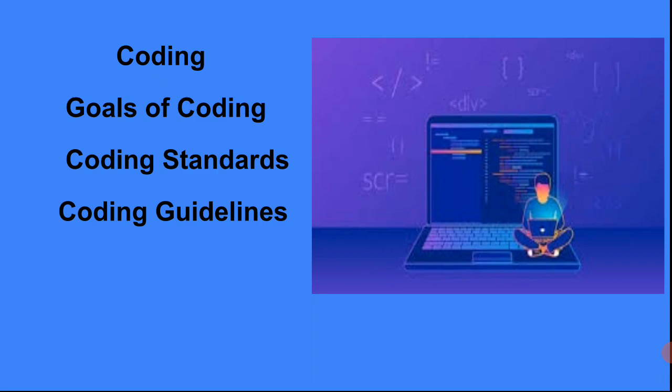Welcome to this session. Coding is one of the most important parts of software development, and it is now studied in software engineering. When we develop software, it is necessary that we understand this basic, important part of software development, that is coding. Coding plays a very vital role in software development. This is because when the designs have been specified, the next phase in software development is coding. So that is why it is important to understand coding.